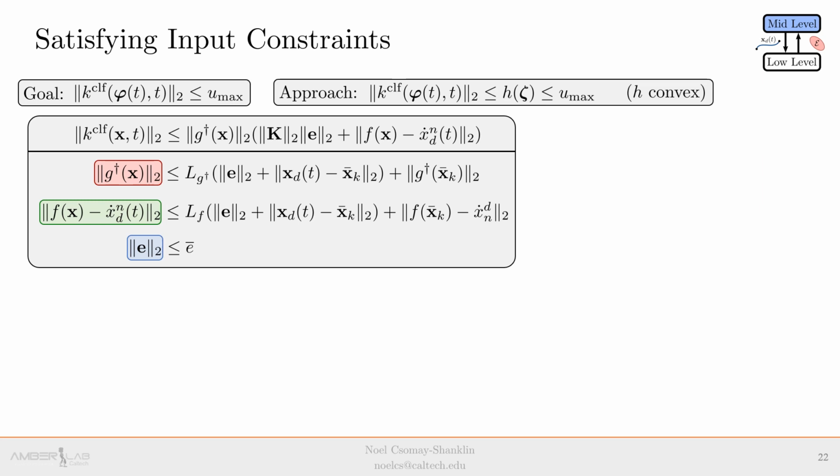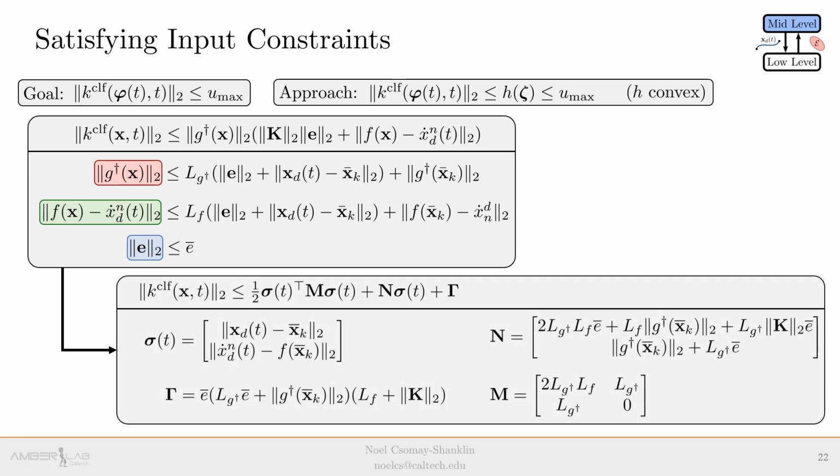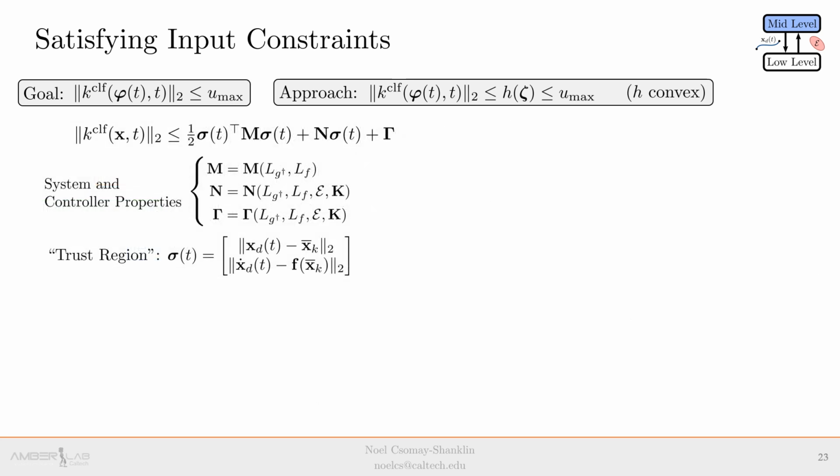Here we have copied over the 3 bounds from before, and with some reorganization, we get the following quadratic form out. The term sigma is a trust region, expressing how far the desired trajectory and its dynamics veer from a reference point x bar, and M, N, and gamma are functions of the Lipschitz constants from before and properties of the low-level controller. The exact structure of M, N, and gamma are not so important. So to avoid confusion, the important elements are summarized here.